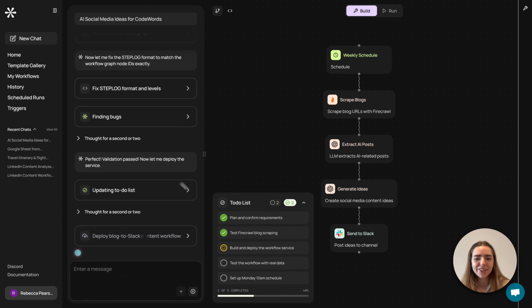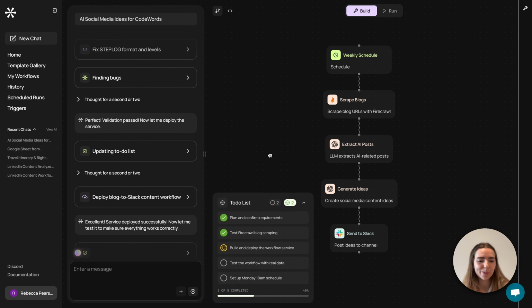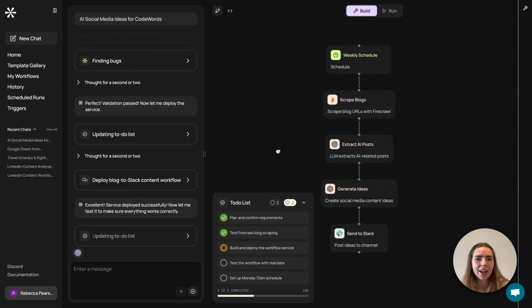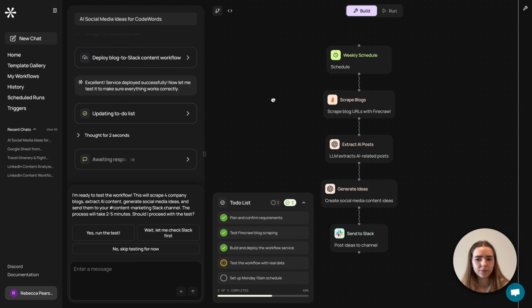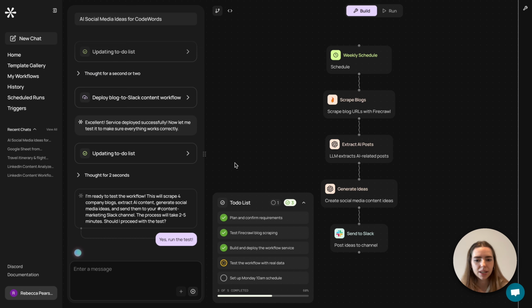And as you can see, Cody has just deployed the workflow. So I've had some lovely CodeWords confetti come through. And normally, if I was building this, I would actually carry on doing some work in other tabs. So that's why we've added a sound notification so that you can come back to this tab when it's ready. So Cody's asking me if it can run a test. So yes, I'd love it to run a test.